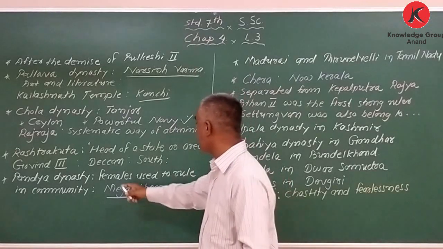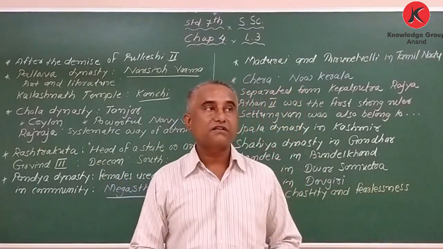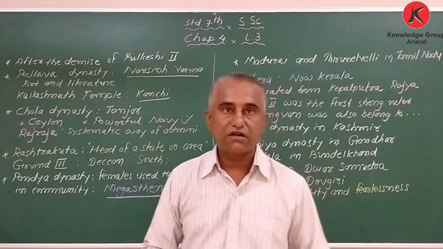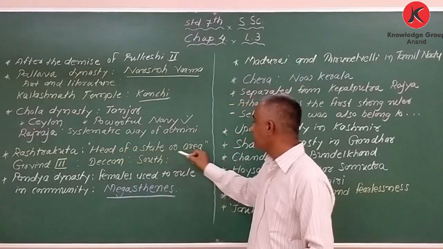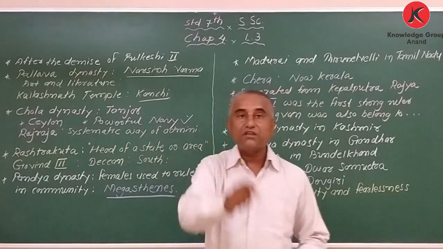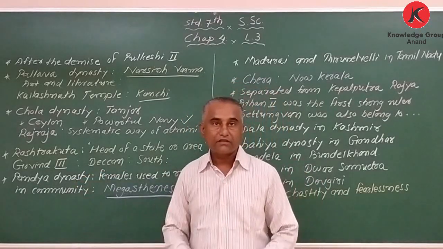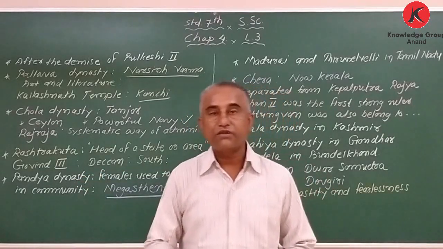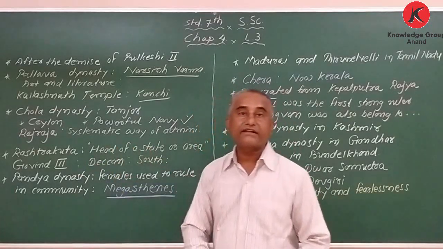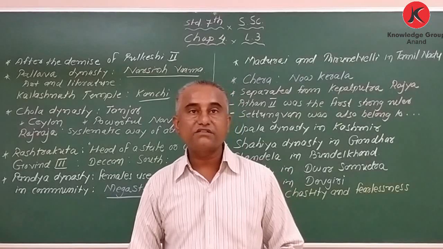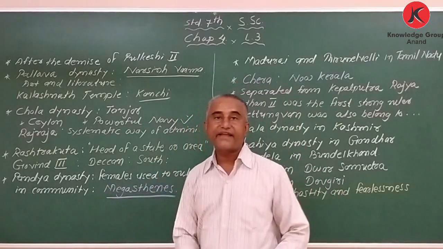And one more, my dear student, here I have written Deccan. Deccan means south, Dakhan. So Rashtrakuta means head of a state or area, and Govind III was the most powerful ruler of this dynasty. Got it? Govind III. Here I have written that they occupied most of the Deccan, Dakhan, south. Got it? After that we have the Pandya dynasty.